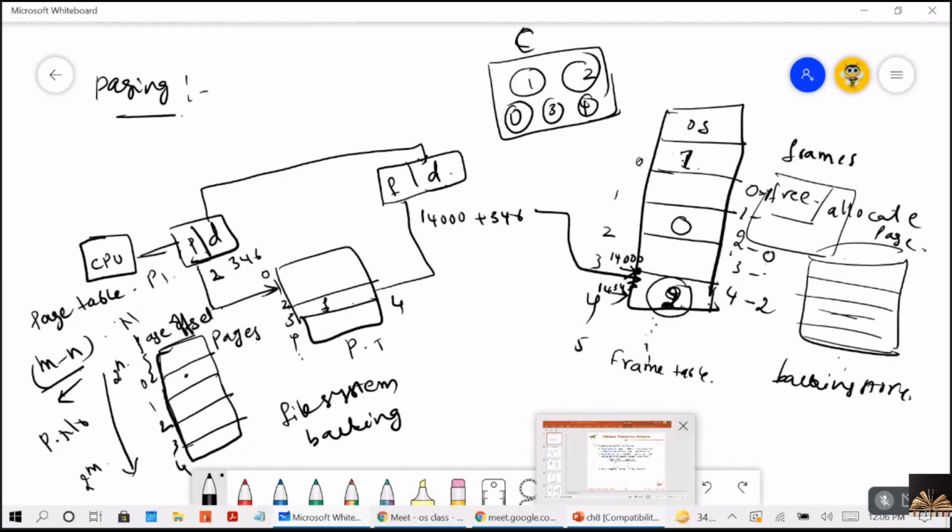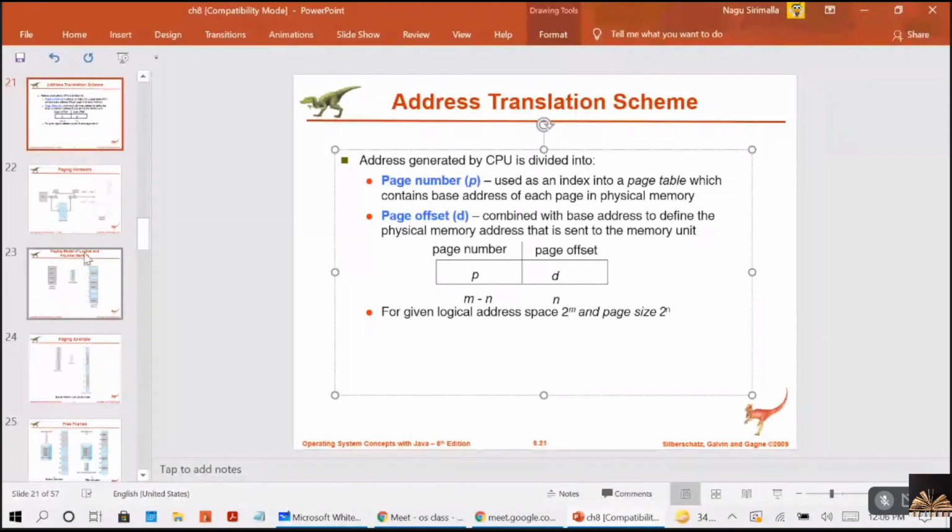If we represent this address in binary, like 0 1 1 0 1 0 1, the m minus n part gives the page number, 6 is the page number, and the remaining will give you the offset. So that is the one point I just want to discuss here.